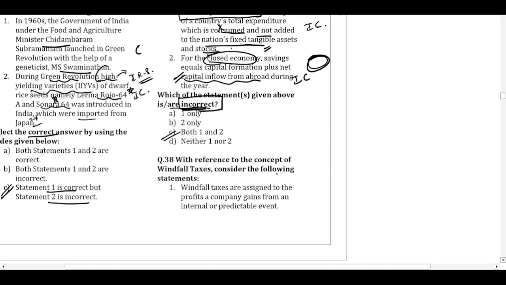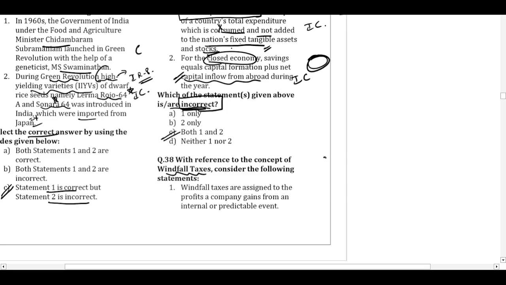Question 38. With reference to the concept of windfall taxes, consider the following statements. When we say windfall taxes, these are some taxes which the government imposes on an entity or a business when there is some high income happening because of some external factor.